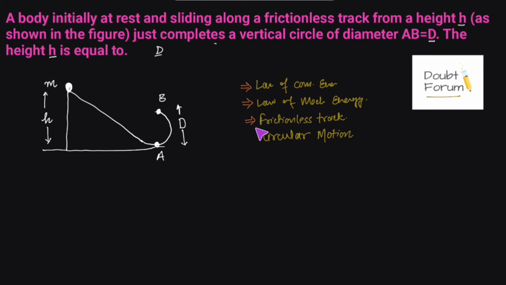But still, here I would quickly discuss what the law of conservation of energy is. The law of conservation of energy says the total energy of an isolated system is conserved, or constant. In other words, energy can neither be created nor destroyed. It can only change form from one to another.